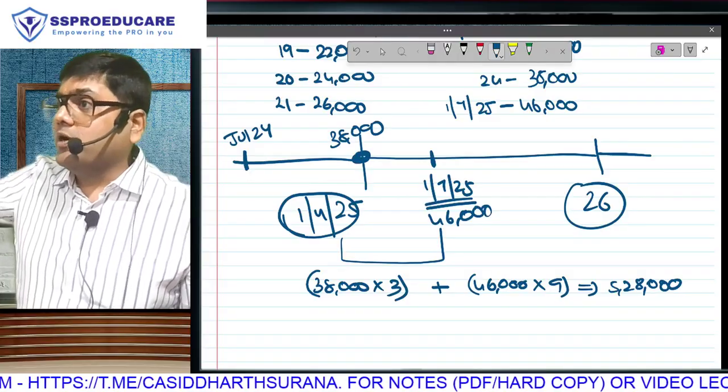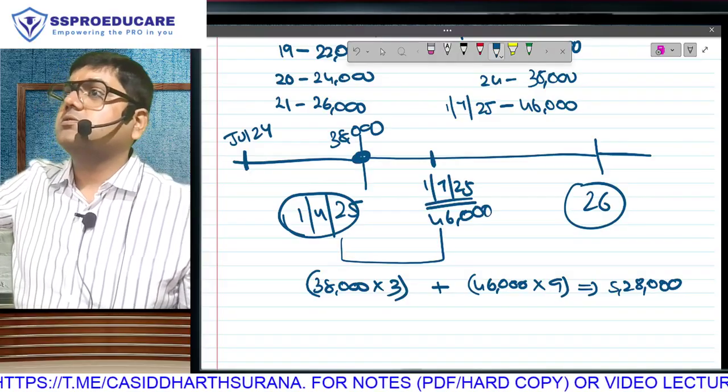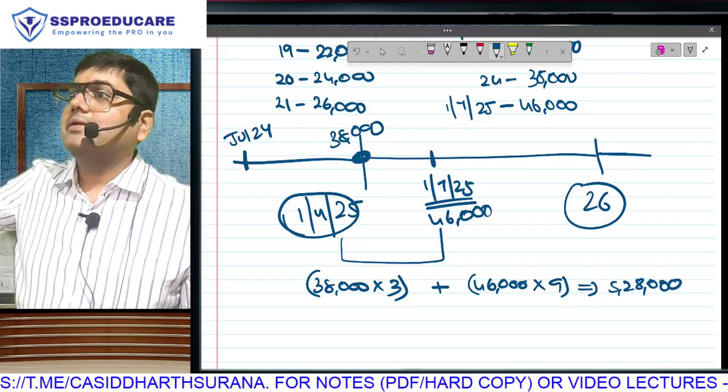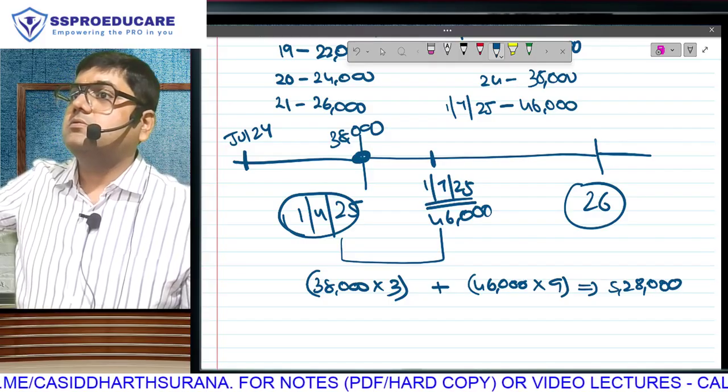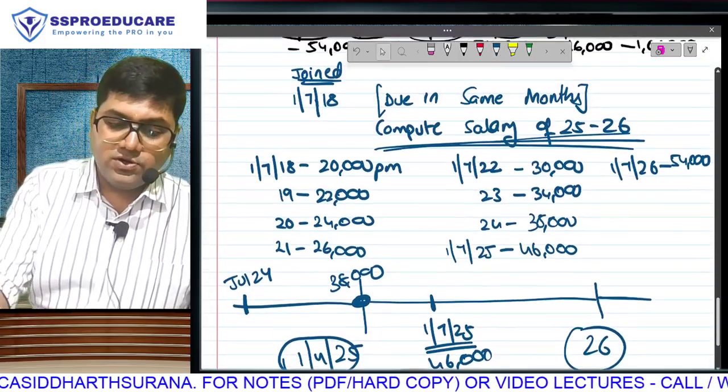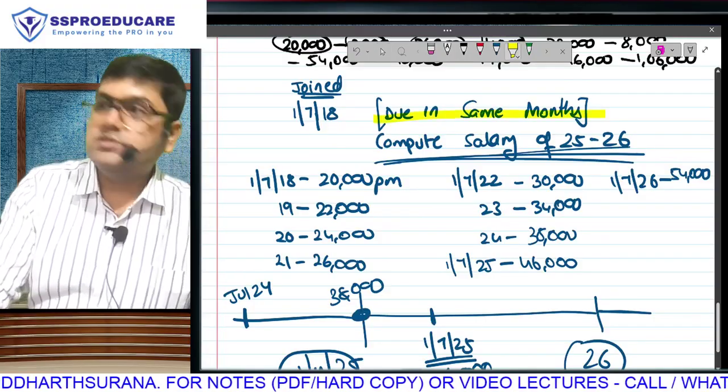More importantly, have you understood how to calculate? Say once. No, because I told you that it is becoming due in the same month.